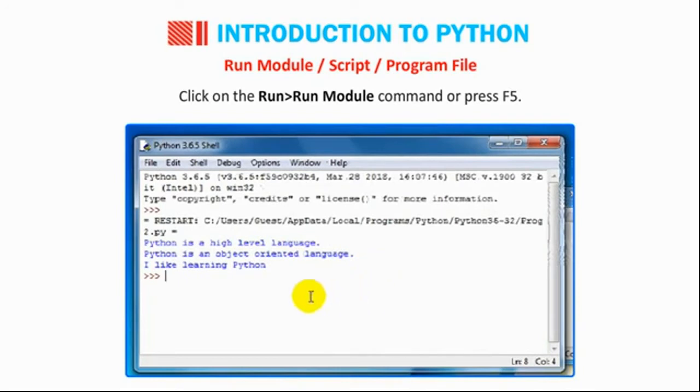Python is a high-level language. Python is an object-oriented language. I like learning Python. Students know the fact that the files in Python are saved with the extension .py.